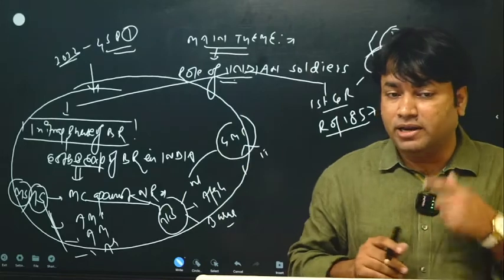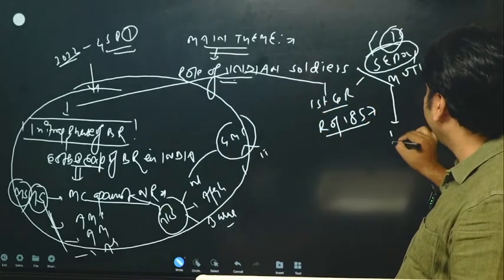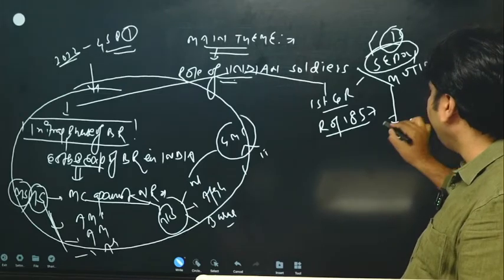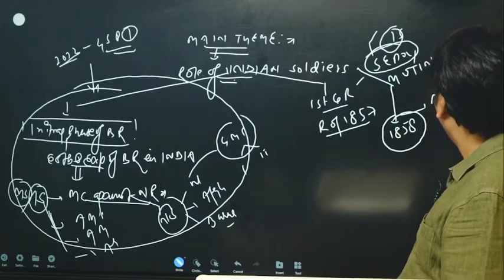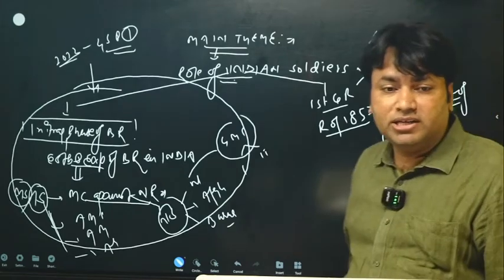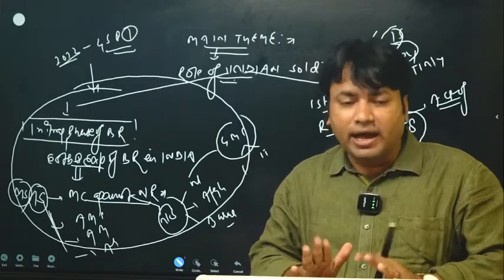So what happened after this revolt of 1857? Some major changes were introduced in the year 1858, through the Act of 1858, in the army and elsewhere also.